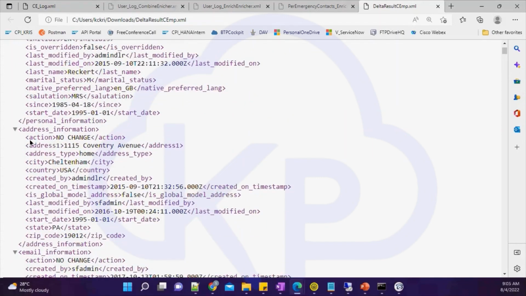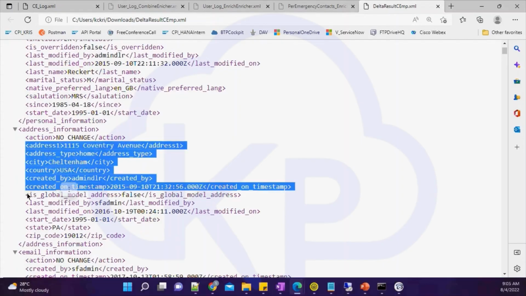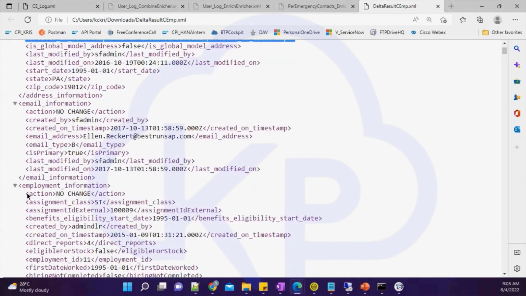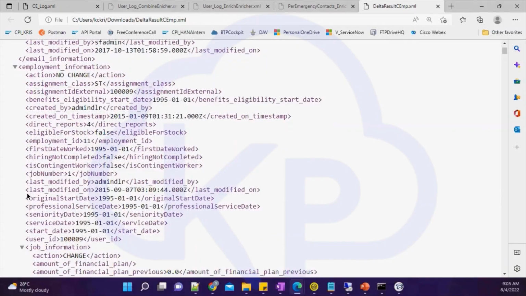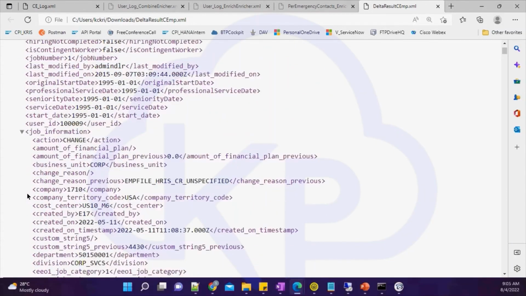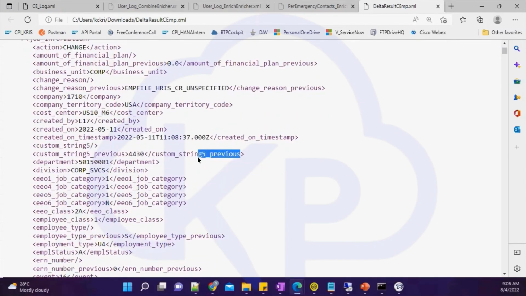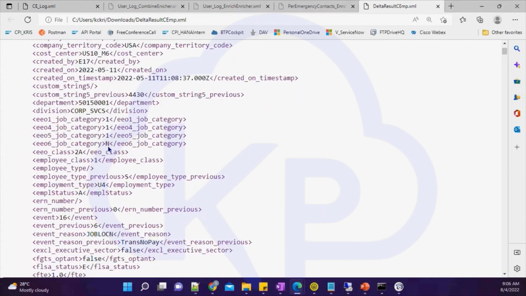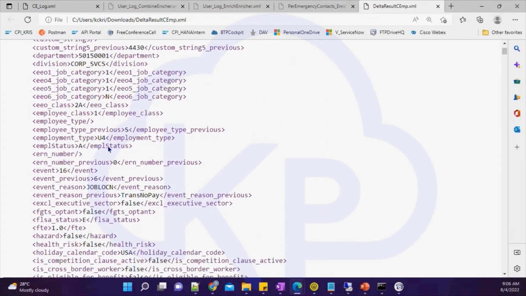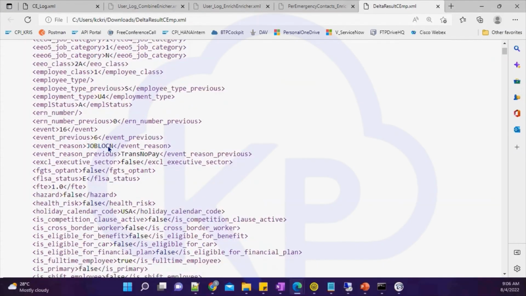The main field you will be relying on while designing your logic would be the action. If the action is no change, it means there is no change. And if I see here, employment information has no change, but there is a change in the job information. You will find some previous tags over here. There was some value here, now they have deleted it. So this is how your data will look when you are using the previous tags.